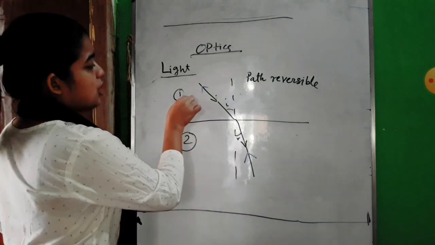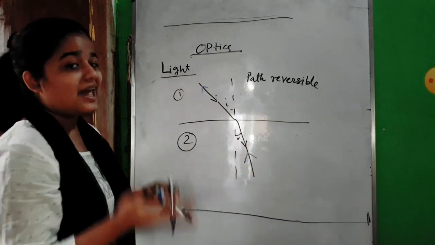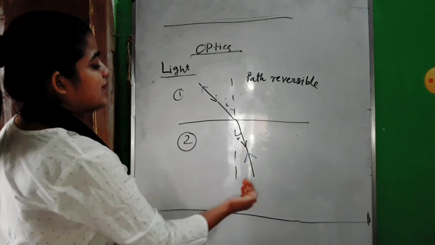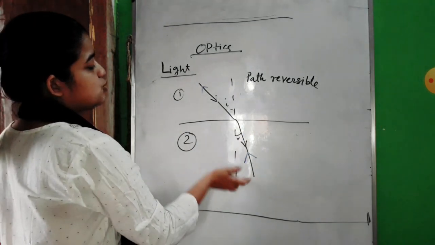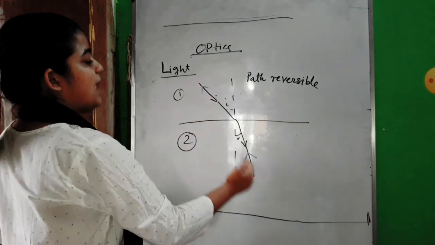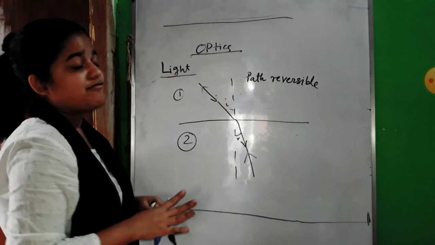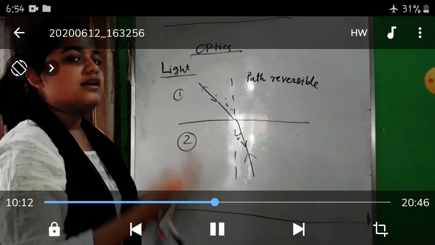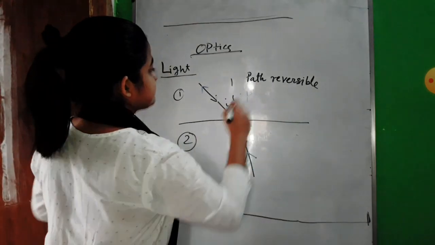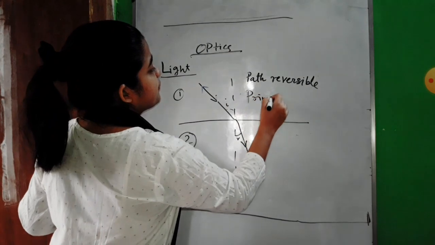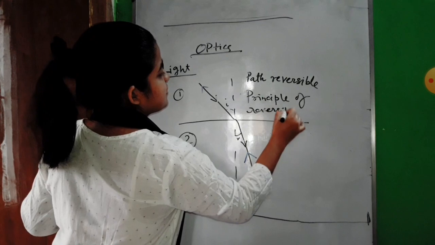If your light ray is going from medium 1 to medium 2 and following some path like this, then if you compel the light to go back in the same way, that means the light ray is going from medium 2 to medium 1, it will follow the same path it has gone through. That means the whole path traversed by the light ray is always reversible. That principle is something we call the principle of reversibility.